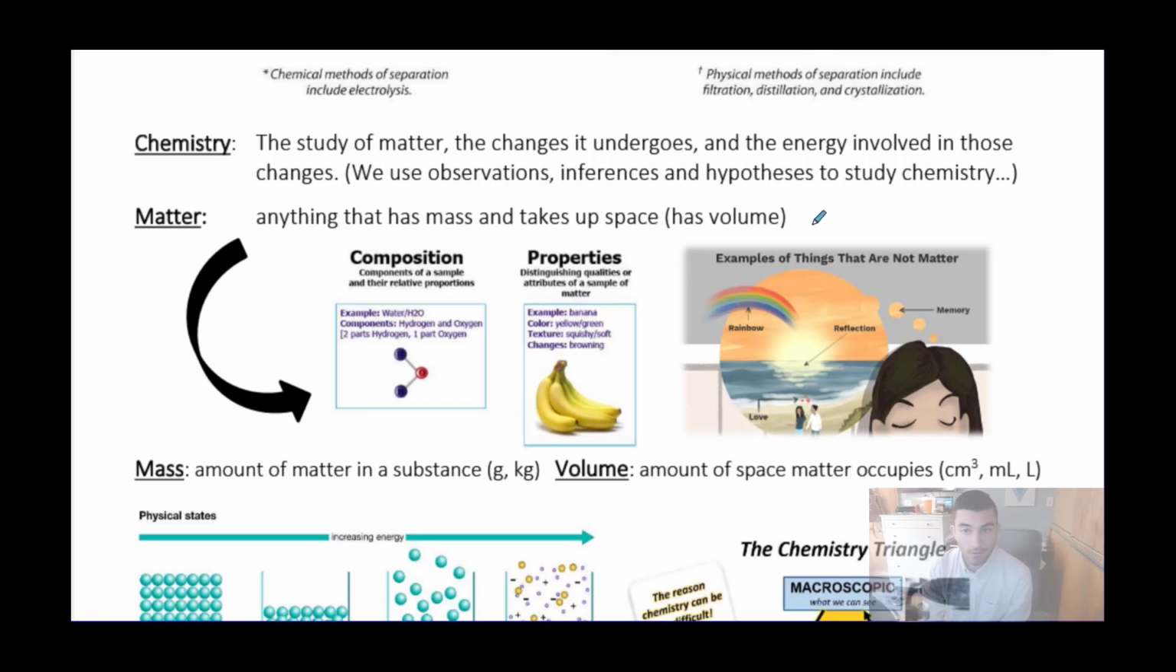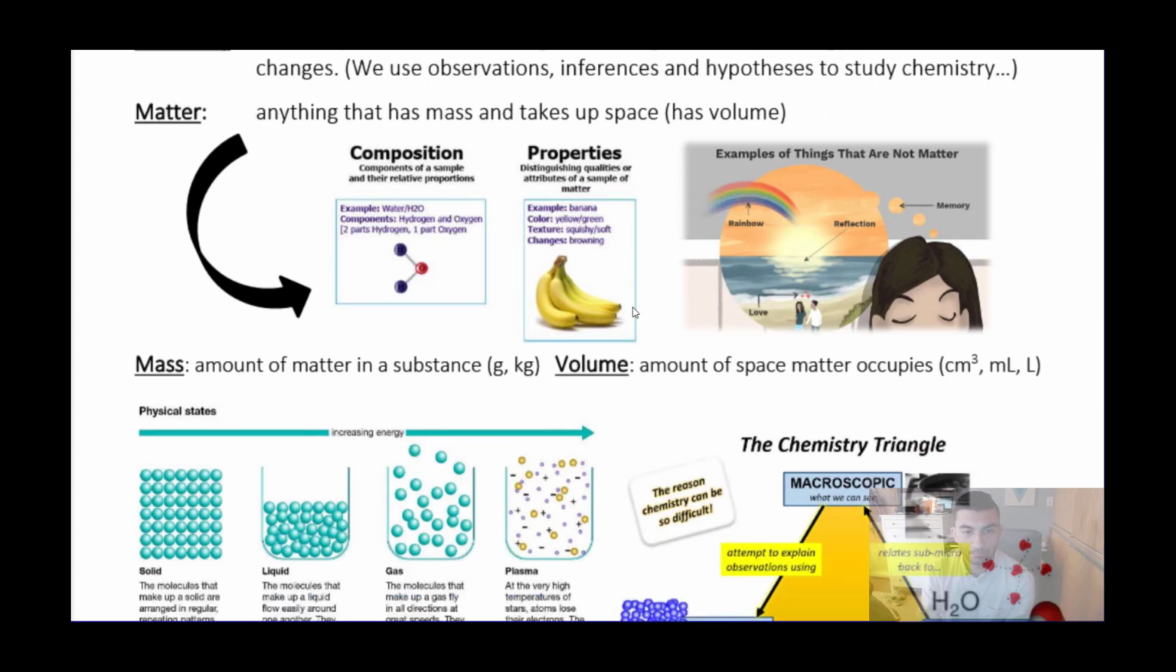Not everything in the universe is considered matter. If it's not, most likely it's going to be energy, like light or heat, electricity, fire. Those are some of the examples we looked at as being energy, not matter, in the beginning of the year, because they do not have mass and do not take up space. But some other things that would not be matter and not considered energy would be things like memory or reflection or love, feelings, things that are not tangible, that don't take up space and don't have mass, would not be